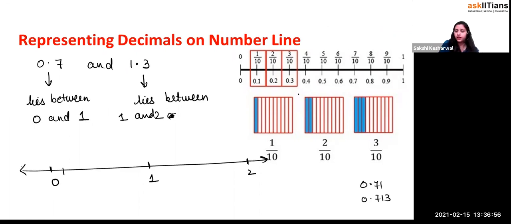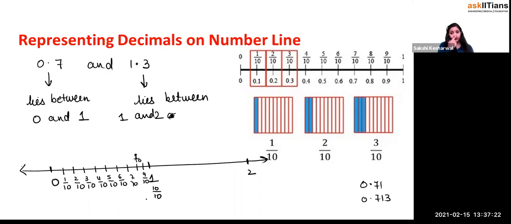You can see this is divided into 10 equal parts: 1 part, 2, 3, 4, 5, 6, 7, 8, 9, and 10, right? This is 1 by 10, this is 2 by 10, 3 by 10, 4 by 10, 5 by 10, 6 by 10, 7 by 10, 8 by 10, 9 by 10. And 1 is equal to, beta, 10 by 10, or not?